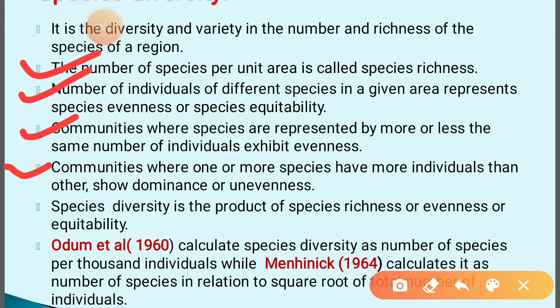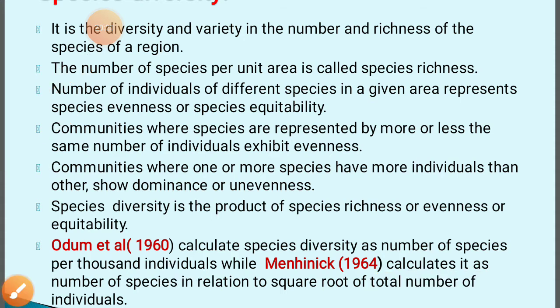Suppose there are 5 mango plants, 5 apple plants, 5 banana plants. That is the representation of species evenness. Now take another example. In a 1 meter square area, there are 8 mango plants, only 2 apple plants, and 3 banana plants. Here this gives us information about the dominance of mango plants, or unevenness.